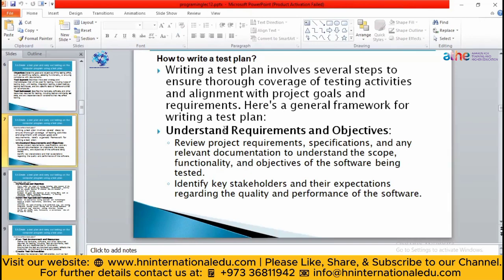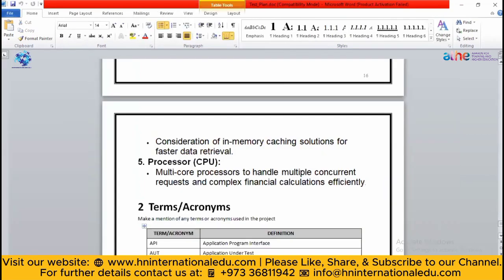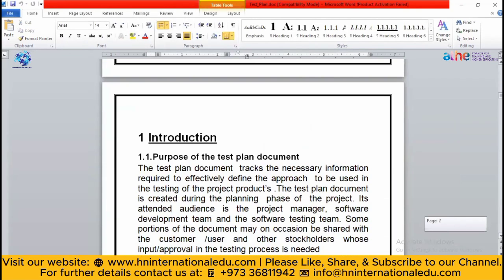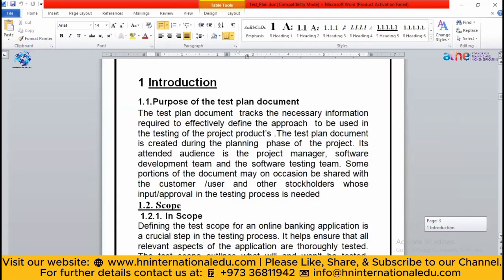Now the question is how you will write a test plan. As I mentioned, you have to understand the requirement first. What is the objective? Like here in this example, I have shown you. First, you will write the objective. In the introduction, you will give the introduction of your application. Like, I have created an application for a retail shop.